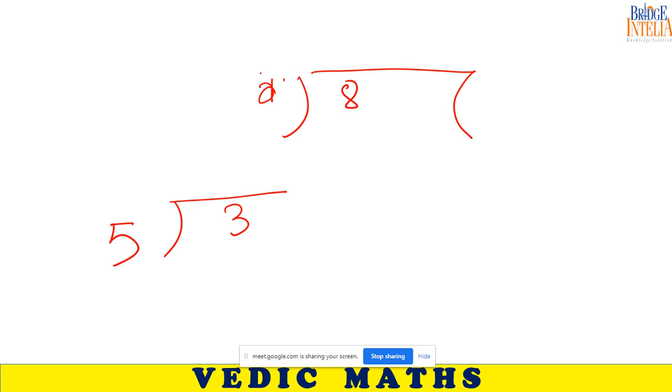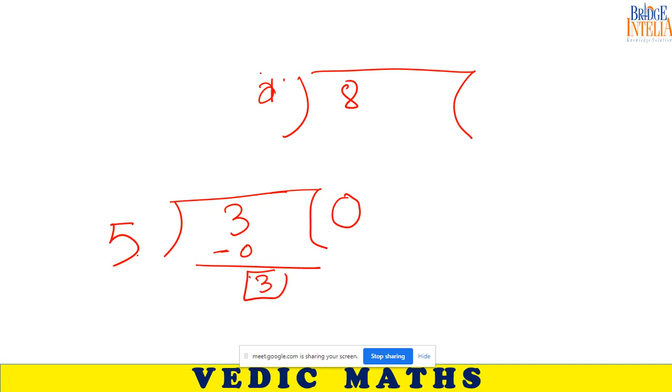Let's say you are trying to divide 3 by 5. Will a single time division occur? No. So the answer will be 0 and 3 will be the remainder.